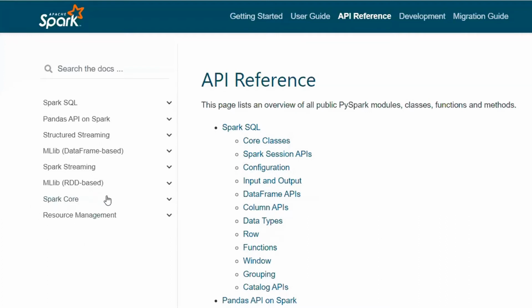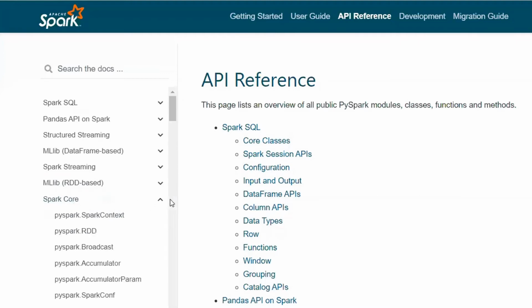So they built these two things in the beginning. We now do not recommend using anything in Spark Core unless you have a good reason to use that. Even Databricks does not recommend using anything in the Spark Core package unless you have a good reason to use it.